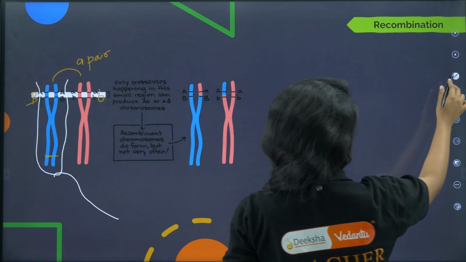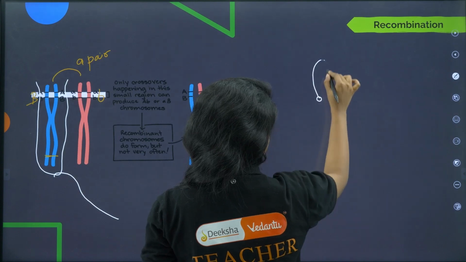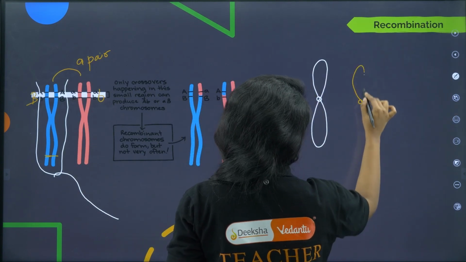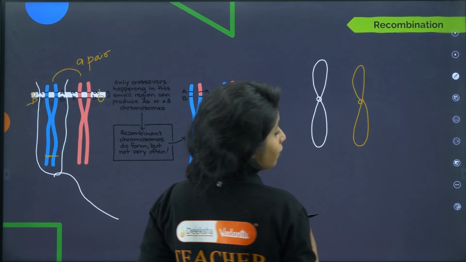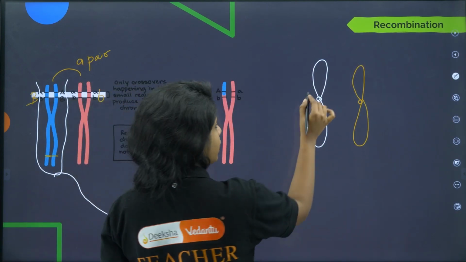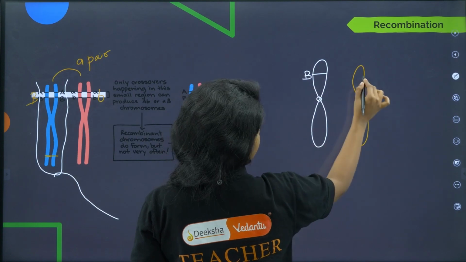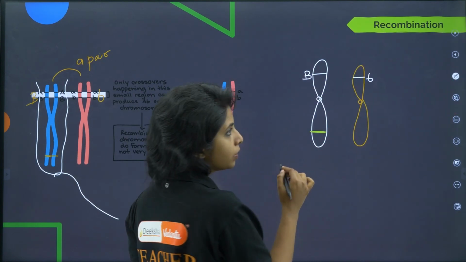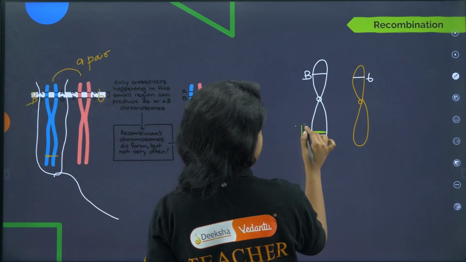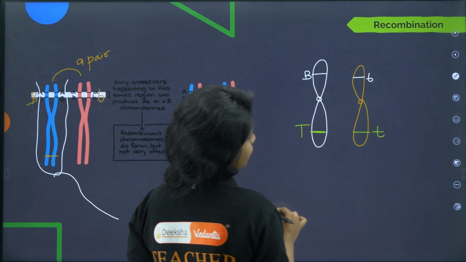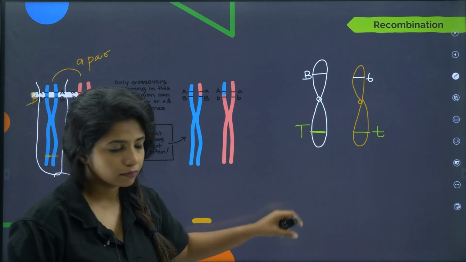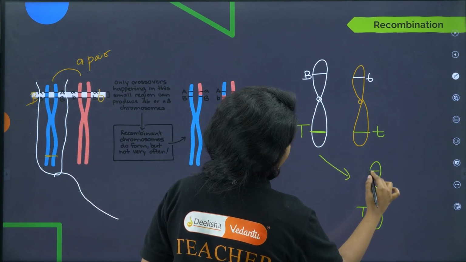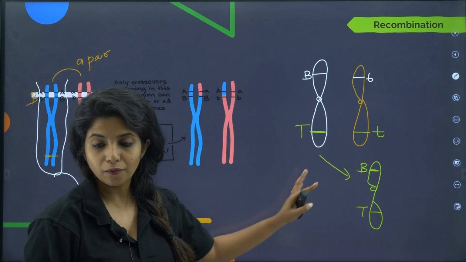So I think I should be making another one to make things easy for you. So this is one chromosome and my dear children, this is another chromosome. And I have different genes, one gene for eye color. So for the eye color gene, I have capital B and over here I have small b. Now over here I have a gene for my height, so there is capital T and over here there is small t. So when this chromosome has to go, it should be giving capital T and capital B from one of my parent.